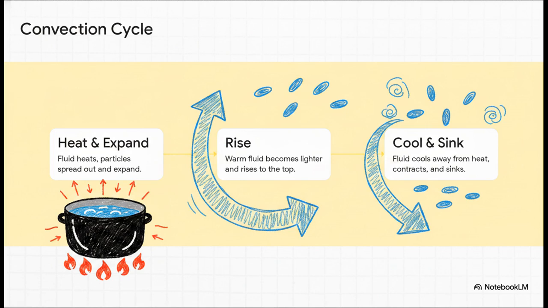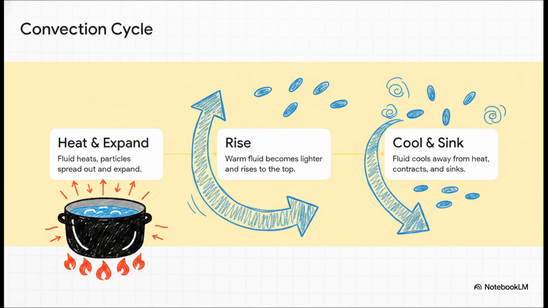Step 1. As the fluid, let's say water at the bottom of a pot, gets warm, its particles move faster and spread further apart. Step 2. Because they're spreading out, the warm fluid actually expands, takes up more space, and becomes lighter, causing it to majestically rise right to the top.